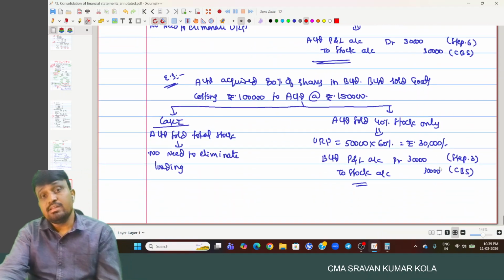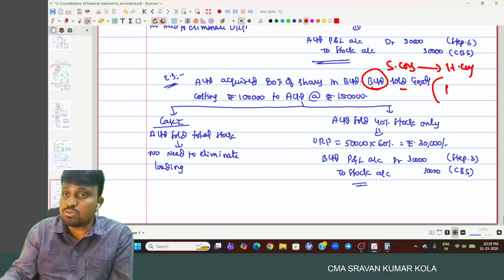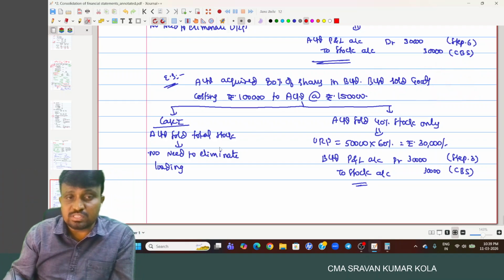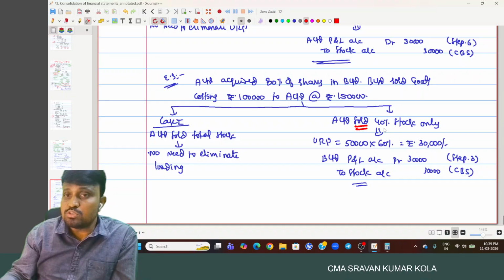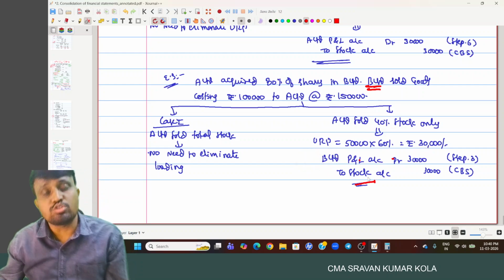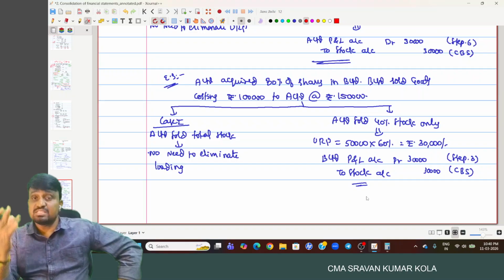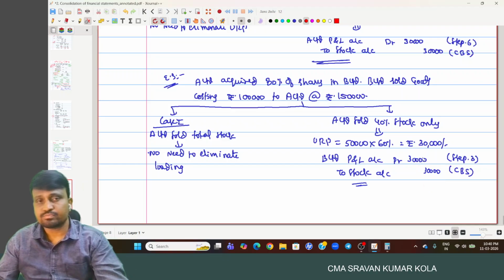A Limited acquired 80% shares, but suppose B Limited sold the goods. Here the subsidiary company is selling goods to the holding company, and this is called upstream. If the holding company sells the goods to the subsidiary, we call it downstream. If the entire goods have been sold, no need to eliminate stock reserve. If A Limited sold 40%, the unrealized profit is 30,000. But we have to consider the seller's profit and loss. B Limited's profit and loss account is debited to stock. B Limited's profit and loss we consider in step 3, analysis of reserves and surplus. So in step 3, we have to consider this. This is the one.